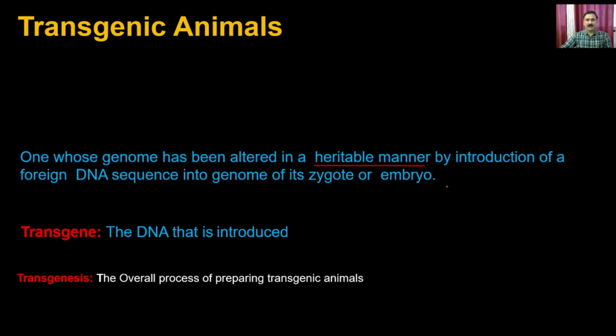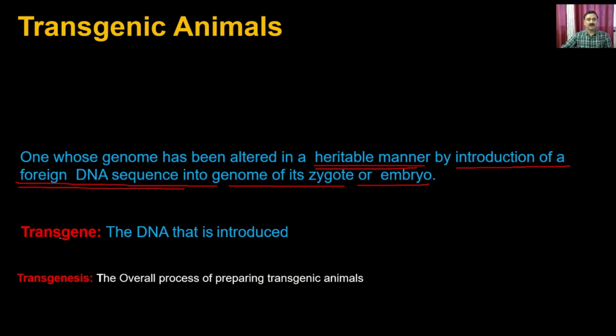If you want to alter the genome of an organism so that it is heritable, then you have to introduce the gene or foreign DNA into the genome of its zygote or embryo, so that when the zygote or embryo develops into the full organism, all the cells, the somatic cells as well as the germ cells, have the same genome, and these genomes carry this foreign DNA.